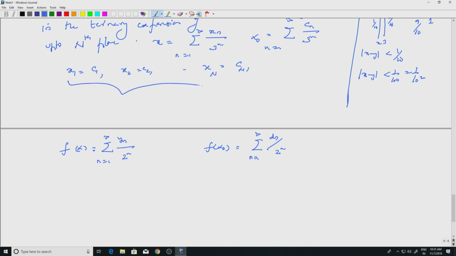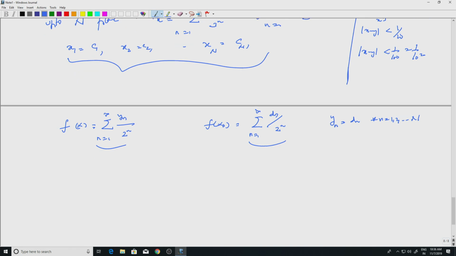x n and c n agree up to nth place, y n and d n will also agree, right. So, y n will be equal to d n, because they are defined by c n divided by 2 or 1, depending on how the definition is. So, y n equals d n for every n equal to 1, 2, etc., up to capital N. So, the first capital N terms here and here are same. Okay.